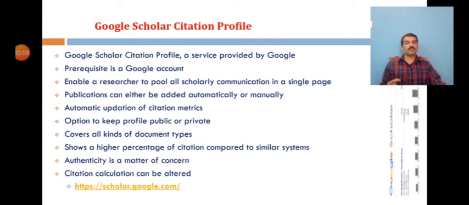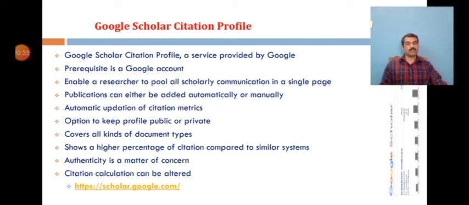The service enables a researcher to set up a profile page and to showcase publication and citation metrics. It is easy to create a Google Scholar citation profile. Anybody having a Google account can create the profile. Publications can be added automatically by choosing from the list of publications on the name while creating the profile, or updated to the profile manually. The names of co-authors can also be added to the profile.